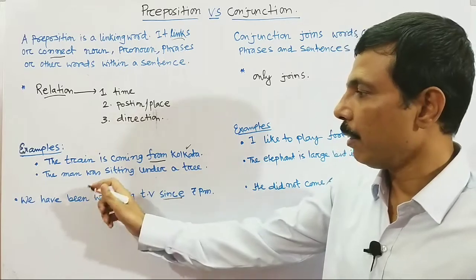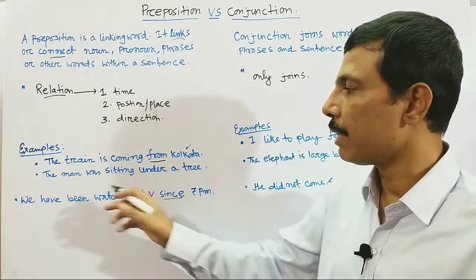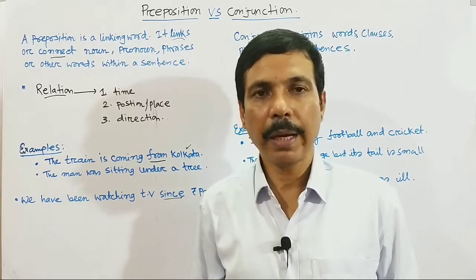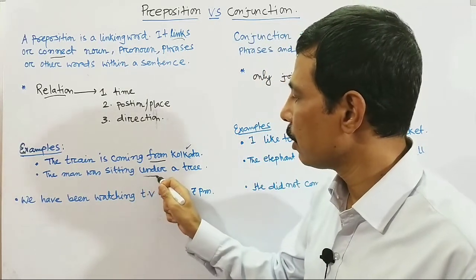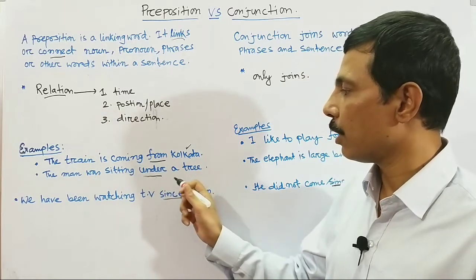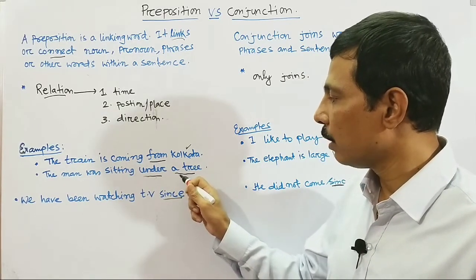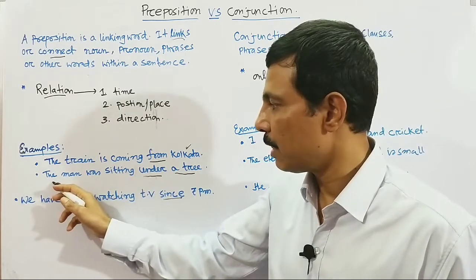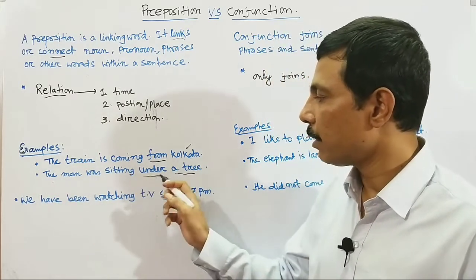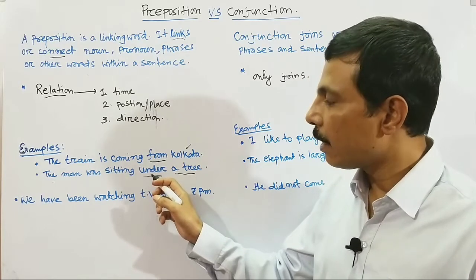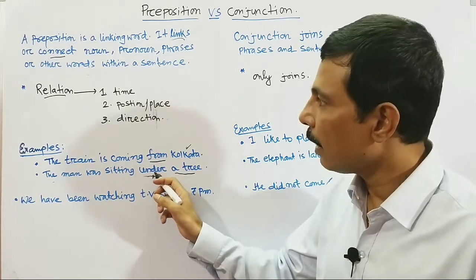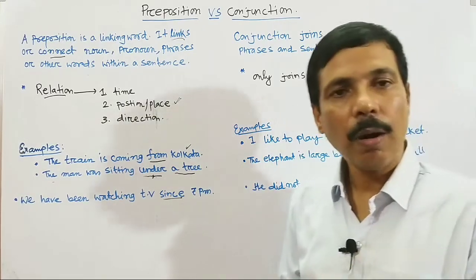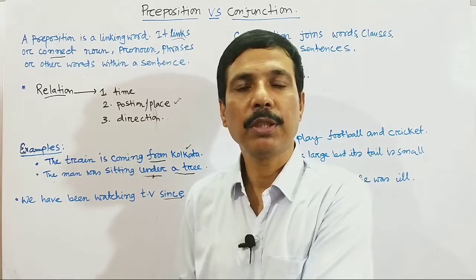The second example, the man was sitting under a tree. If I say the man was sitting tree, that does not make sense. When I put this preposition, the man was sitting under a tree. So here a tree is connected with the remaining part of the sentence by the preposition, and it also expresses a meaning. Under expresses the position or place.